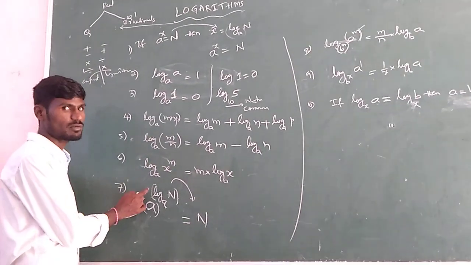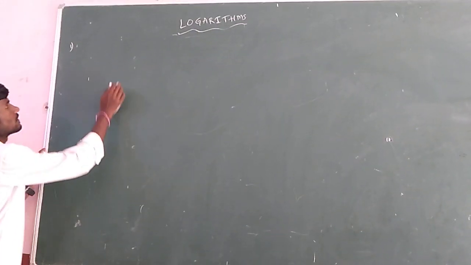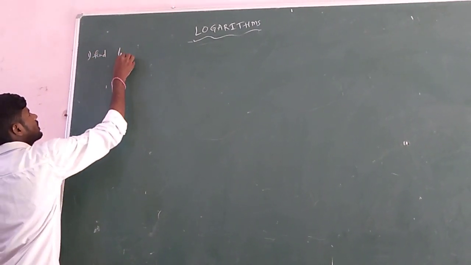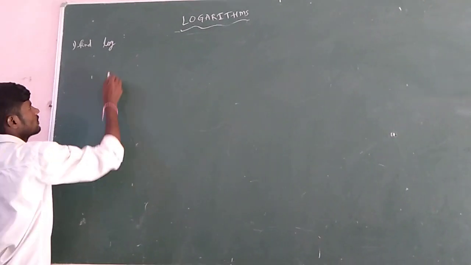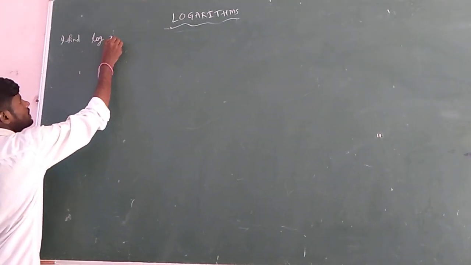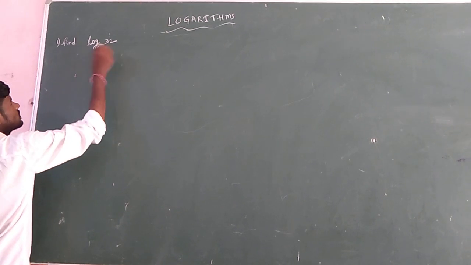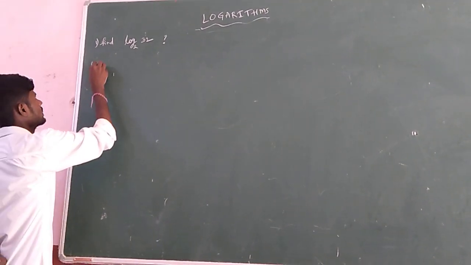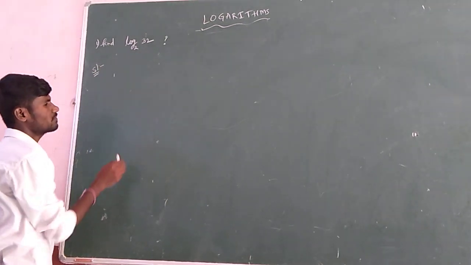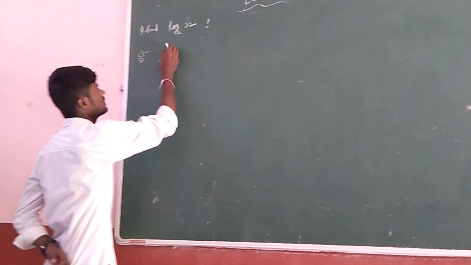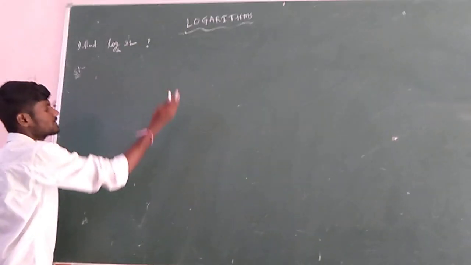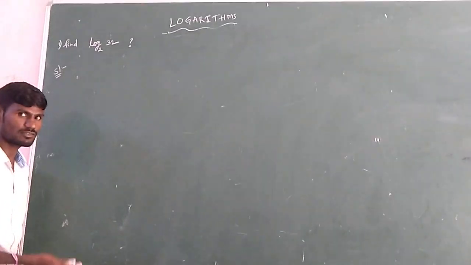Let us discuss some problems now. See students, some problems. Find or simplify the value of logarithm of 32 to the base 2 is the question. So how can you find this? Generally, based upon standard form we can solve it. We have to find this value. If we simplify it, we will get a certain answer. What is that answer, we don't know.